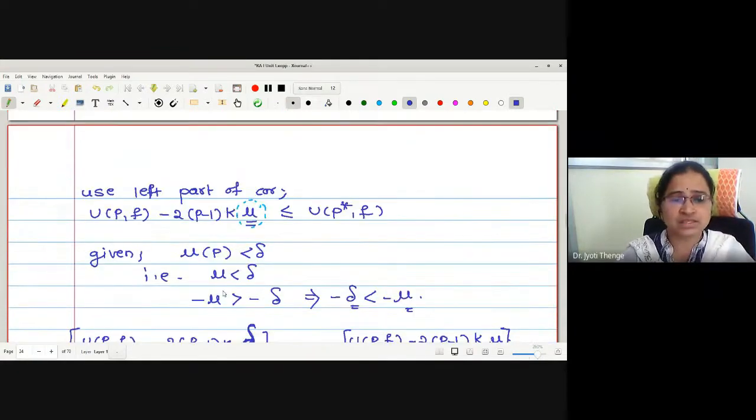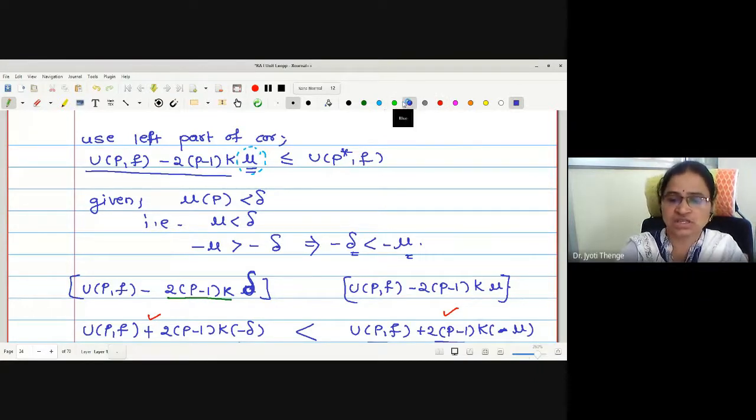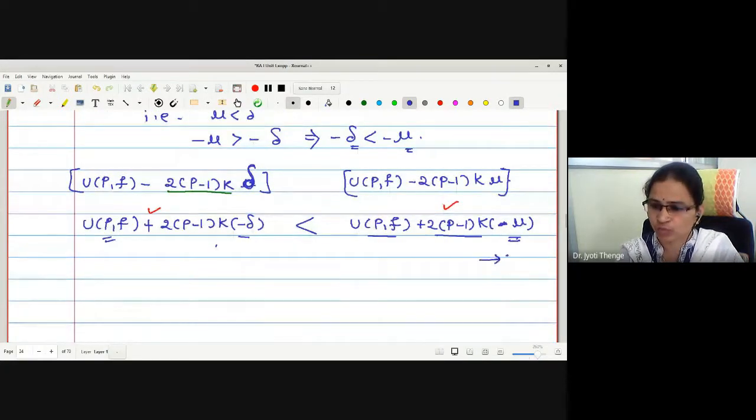Now, look at this left part of the inequality. We have written that this is greater than this. Therefore, now we were replacing this left part using this equation. Let me call it statement 3 and 4.